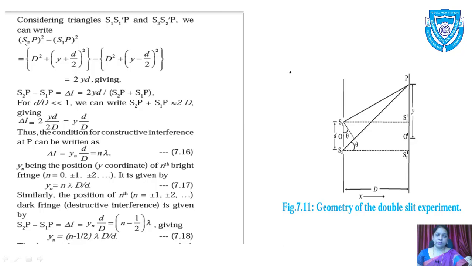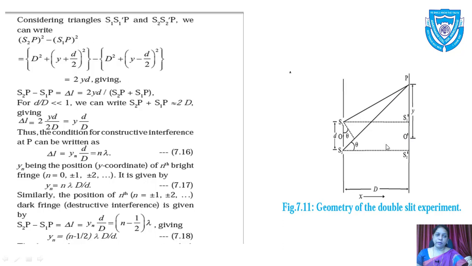We'll take the squares, S2P square minus S1P square, for our convenience, because when we factorize this we'll get S2P minus S1P into S2P plus S1P. We want to concentrate on S2P minus S1P, which is the path difference.